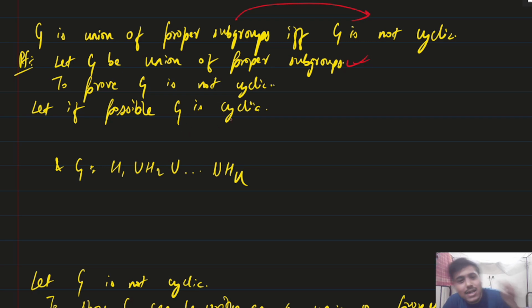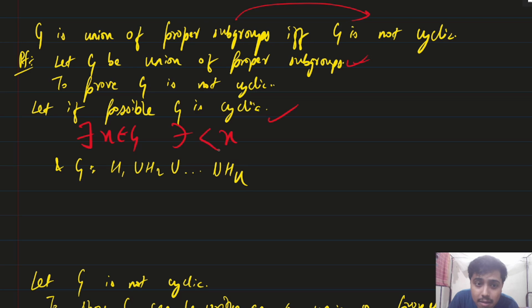So let us assume that G is cyclic. Let's see what happens if G is cyclic. G cyclic means we will get an element x belongs to G such that this is the generator, means x generates G, right? This is the definition of cyclic group, that we will get a generator.